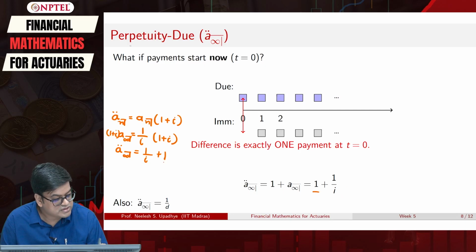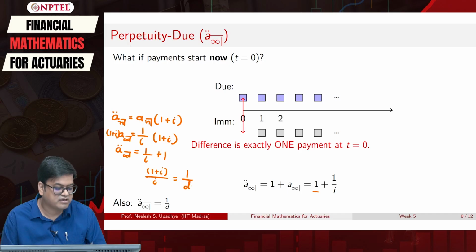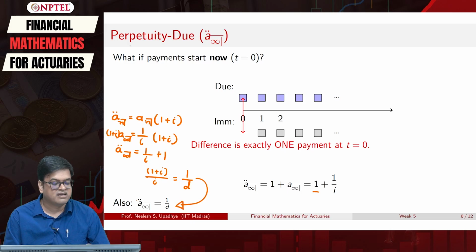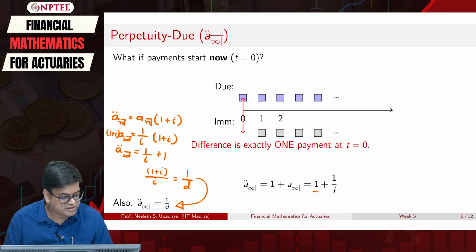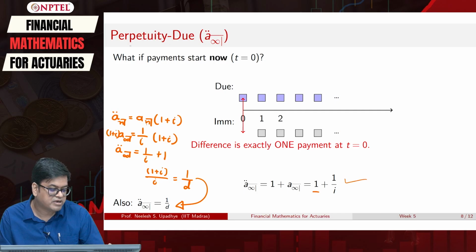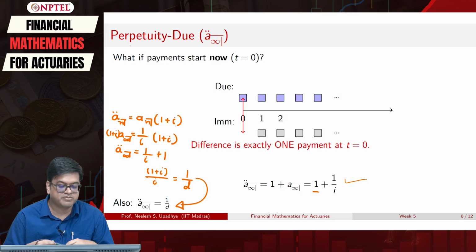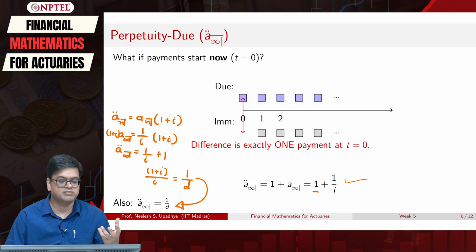However, if you do not simplify it this way and you keep it as 1 plus i upon i, what is this? This is equal to 1 by d. So, a double dot infinity is nothing but 1 by d. However, it is up to you whether you want to remember this formula. For me, it is always convenient to visualize this by multiplying with 1 plus i. So, that is the connection between perpetuity due and perpetuity immediate.